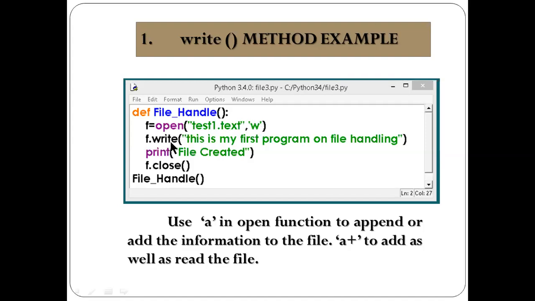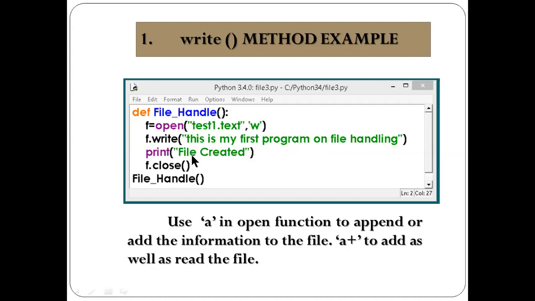f.write, whatever you are creating a file with the write mode. Now f.write, this will write into your file. So this is my first Python program. Anything you can write, a paragraph also, with the triple quotation. It will write all the text, all the lines, into this file, test1.